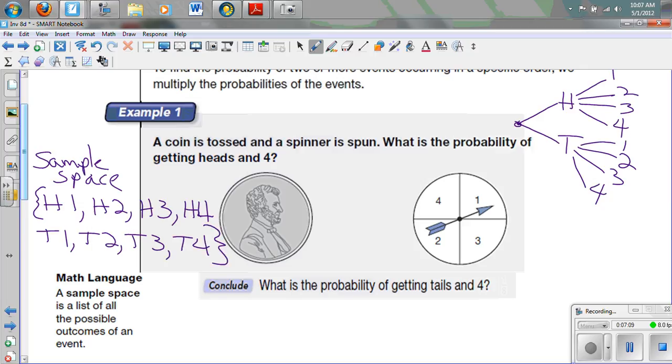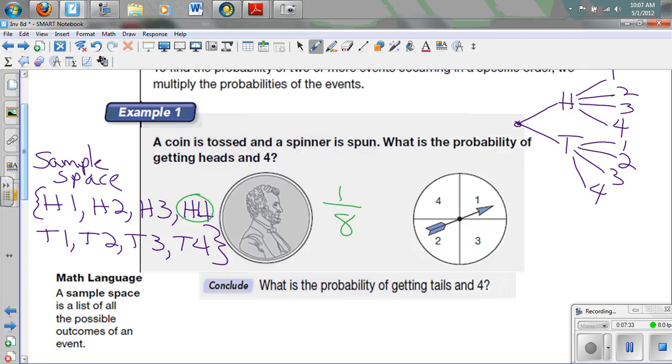And so there's our sample space. And remember, that's just a list of all possible outcomes from an event. So now, what's the probability of getting a heads and a 4? Well, which ones of these have a heads and a 4? Just 1 out of 8. So 1 out of 8 has heads and a 4.